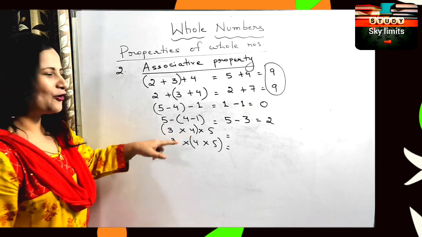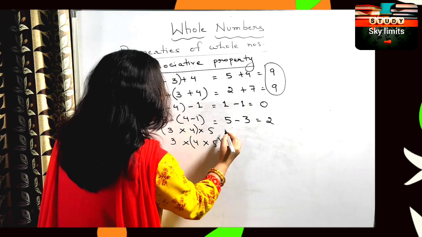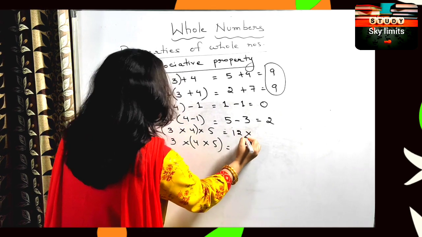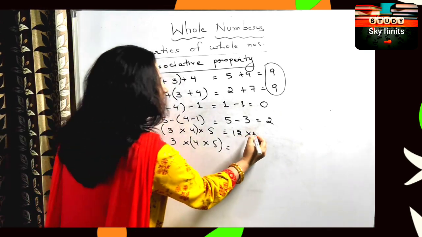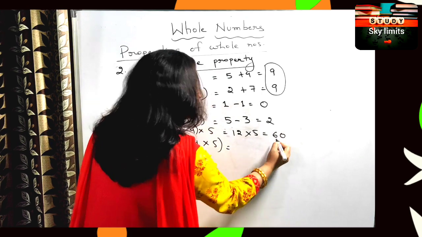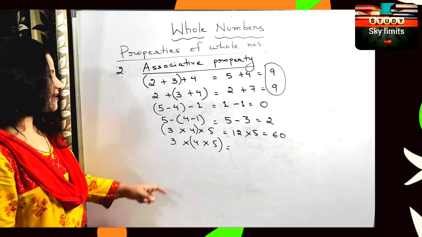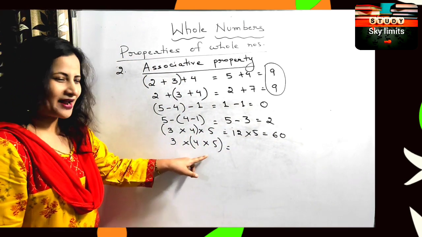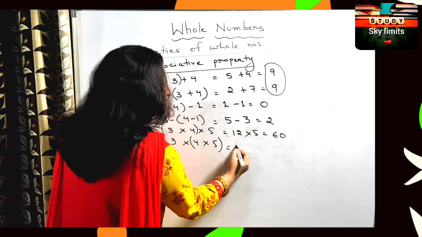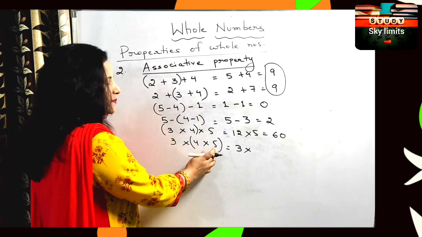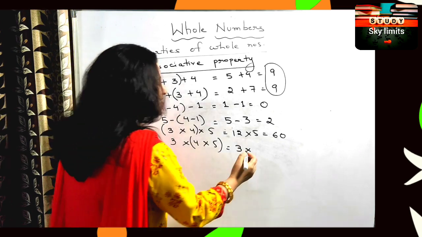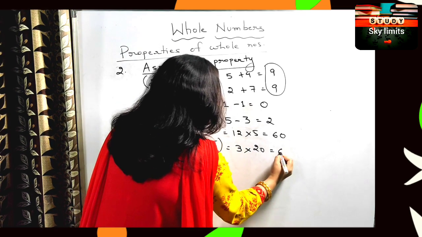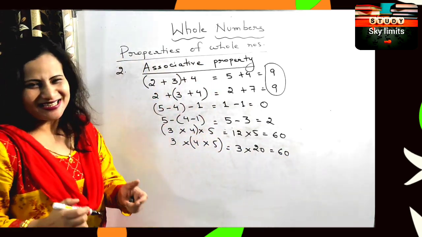3 multiplied by 4 will give me how much? 12. And multiplied by 5 will give me how much? 60. Isn't it? Now here again I will solve the bracket first. So 3 is outside the bracket, let me write down 3. 4 multiplied by 5 will give me how much? 20. So this is again equal to 60.